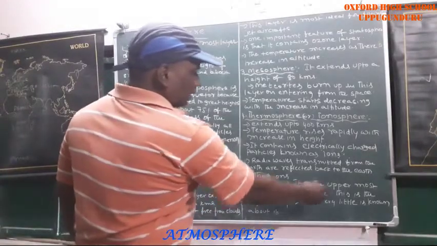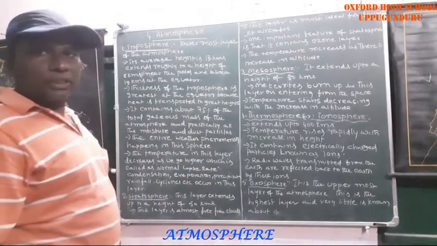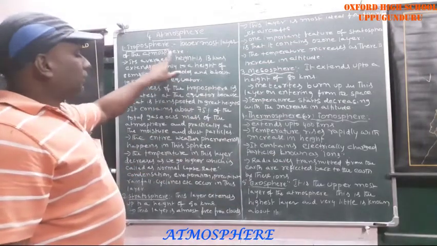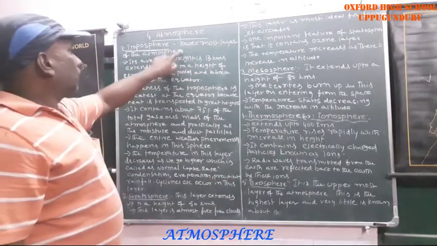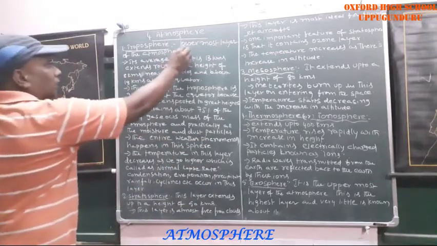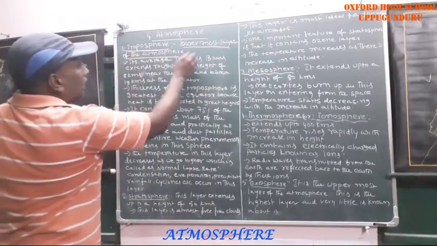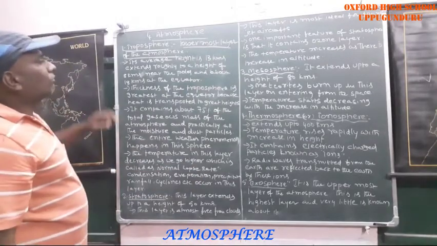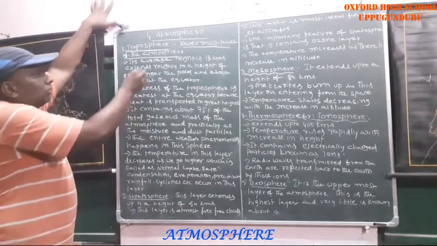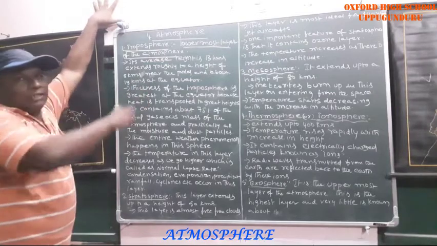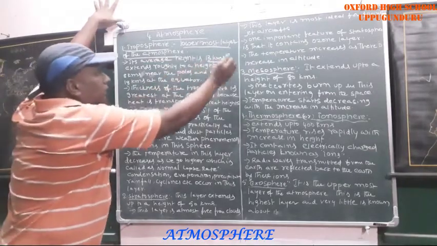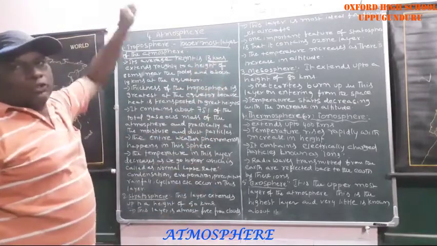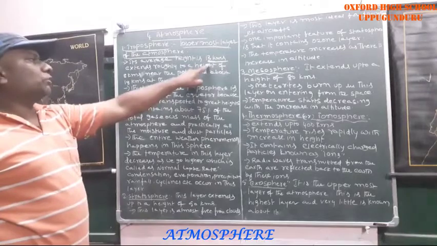The uppermost layer of the atmosphere is exosphere. Compare troposphere with exosphere. The lowermost layer is troposphere, and the uppermost layer is exosphere. Coming to the height, the average height of the troposphere is 13 kilometers.